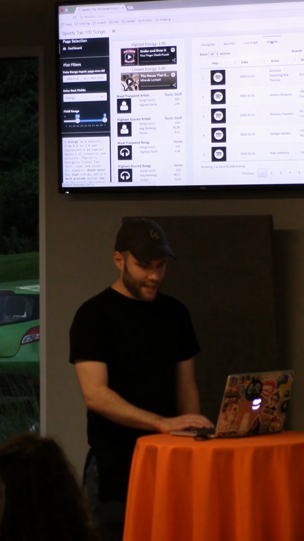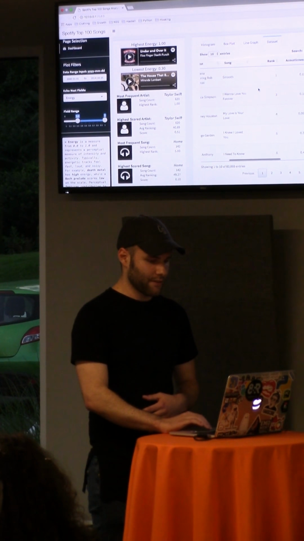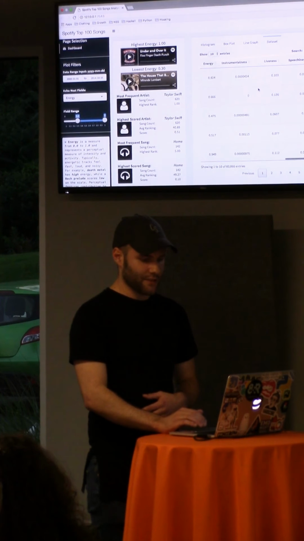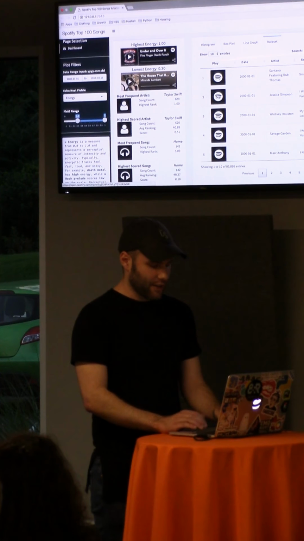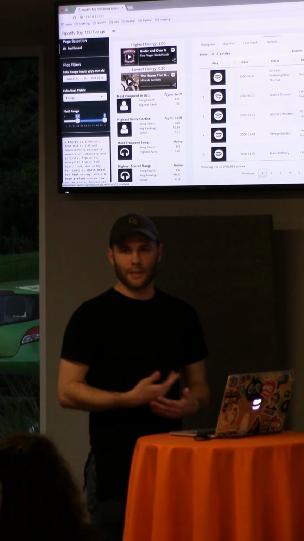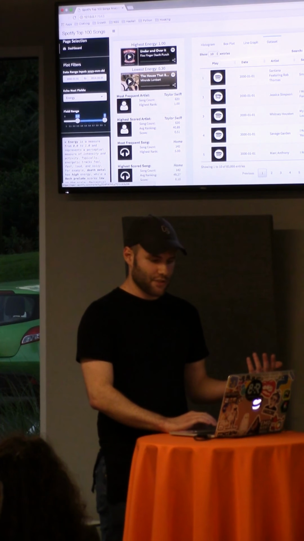I also included a data set of everything that I had. This included the date, artist, song, all the different levels. So if the user wanted to go through and search that themselves, they can. And also you can click on these and it'll bring up the Spotify track for each individual song if you wanted to see that as well. So that's essentially my project.